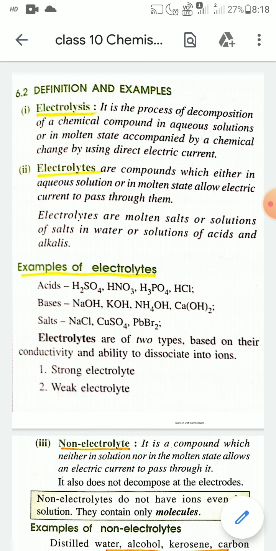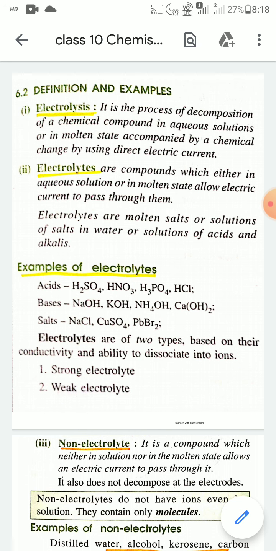Today I will continue chapter 6, that is electrochemistry. Today, first, I will give some important definitions of electrolysis, electrolytes, and types of electrolytes, and different types of cells. Okay, so the first point is